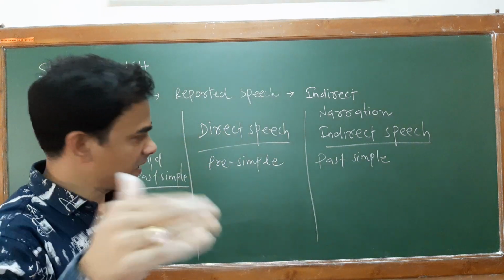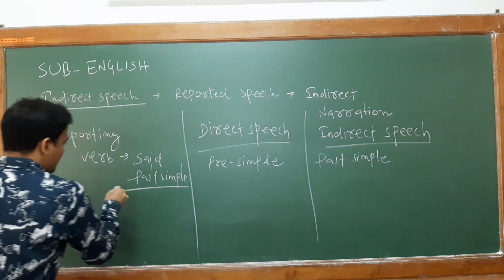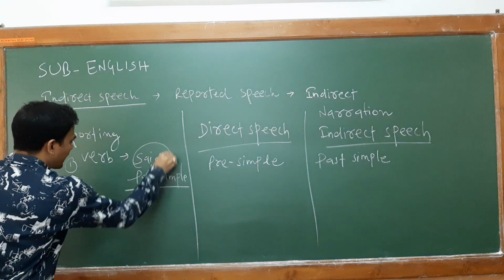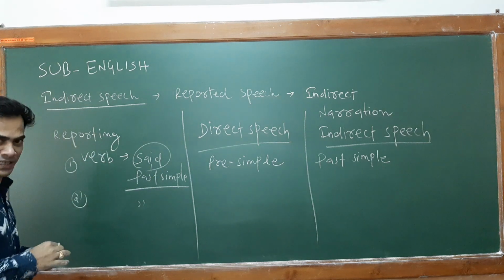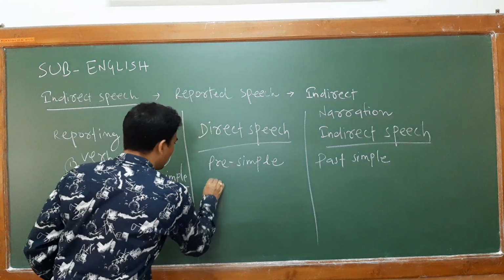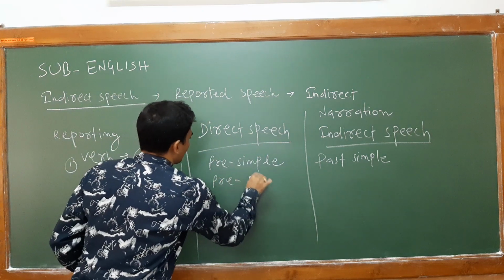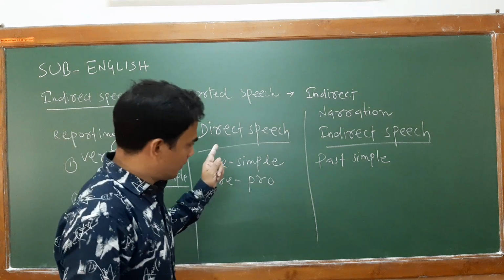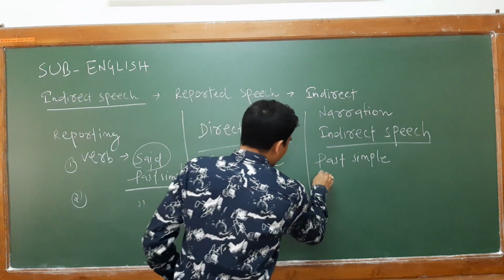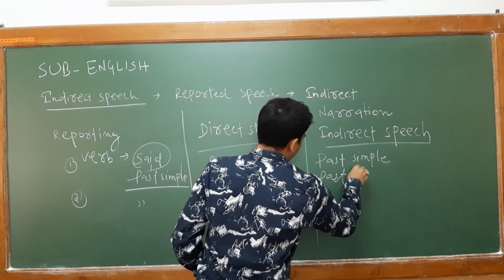Clear? Similarly, if your reporting verb is in simple past and in direct speech you find present progressive or present continuous, then you change it into past continuous or past progressive.